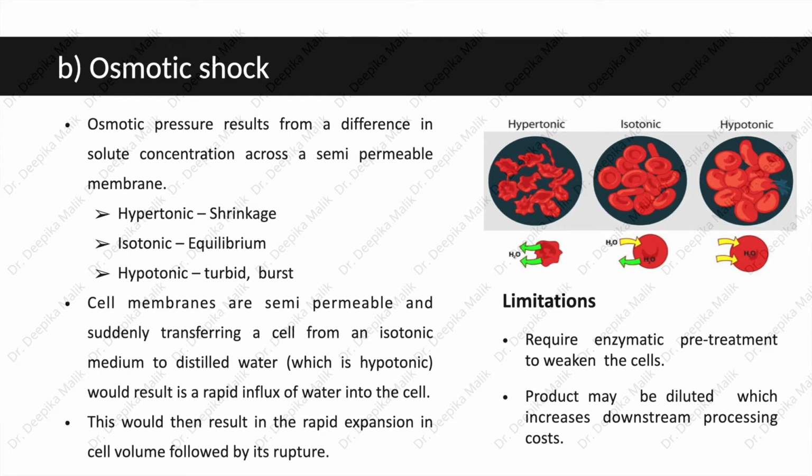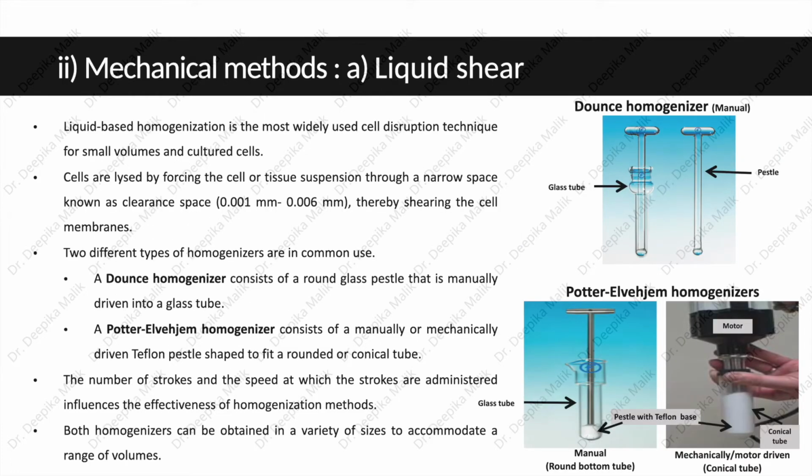Also, the product may be diluted, which increases downstream processing costs. Now, the second category includes the mechanical methods, and here we discuss liquid shear. Liquid-based homogenization is the most widely used cell disruption technique for small volumes and cultured cells.